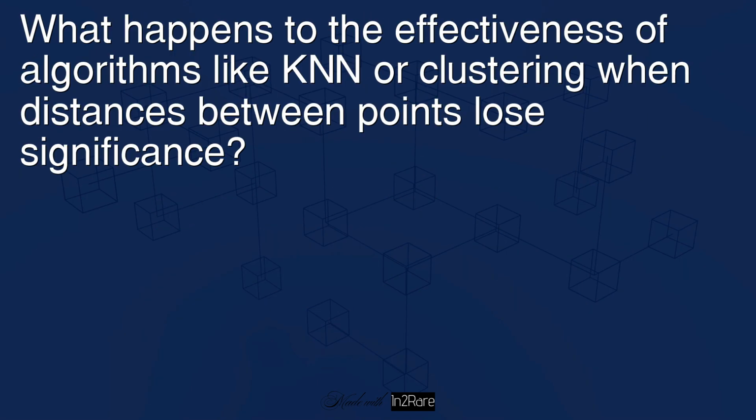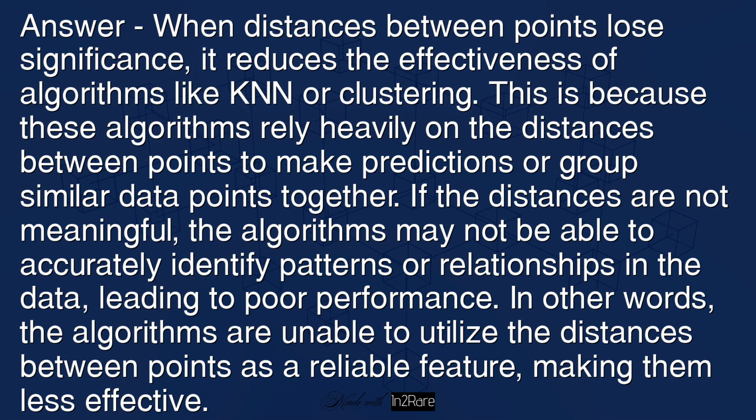What happens to the effectiveness of algorithms like KNN or clustering when distances between points lose significance? Answer: when distances between points lose significance, it reduces the effectiveness of algorithms like KNN or clustering. This is because these algorithms rely heavily on the distances between points to make predictions or group similar data points together. If the distances are not meaningful, the algorithms may not be able to accurately identify patterns or relationships in the data, leading to poor performance. In other words, the algorithms are unable to utilize the distances between points as a reliable feature, making them less effective.